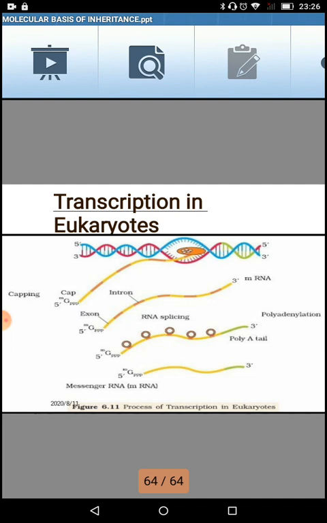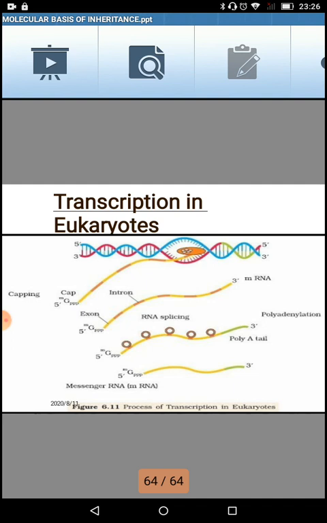You can see in the diagram, RNA splicing is divided into two steps: the first is called capping, and the second is called tailing.